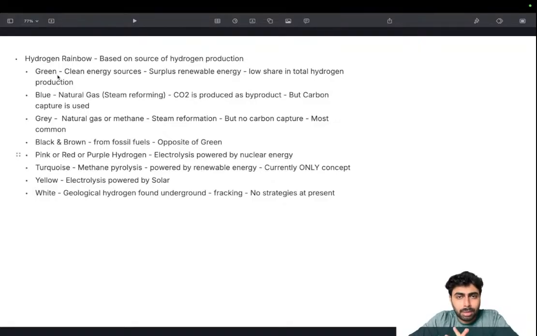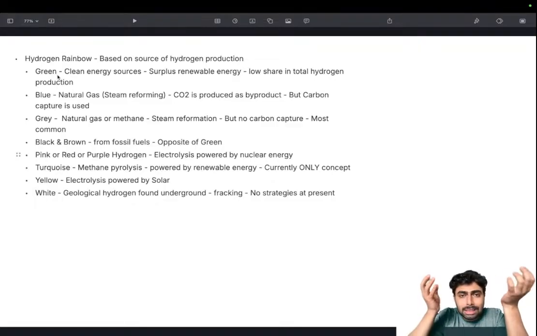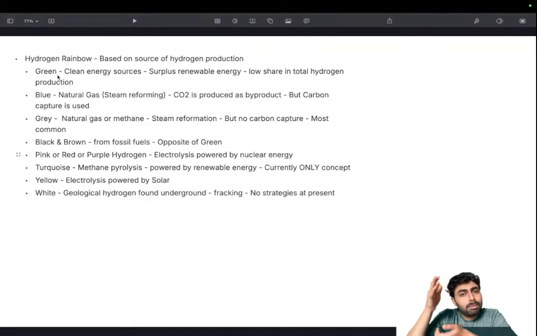That's one of the major missions under the green hydrogen mission of the central government, because we need to produce hydrogen as a fuel from the cleanest and most renewable sources. Otherwise, the whole point of generating hydrogen as a cleaner fuel doesn't really make sense. So green hydrogen is what we aspire to do. So we use surplus renewable energy to generate electricity to conduct electrolysis of water.